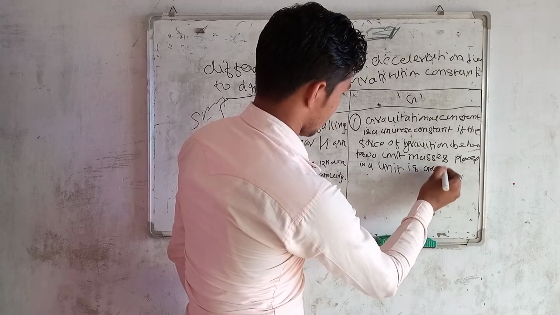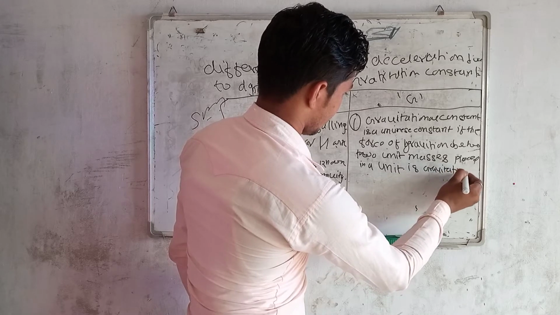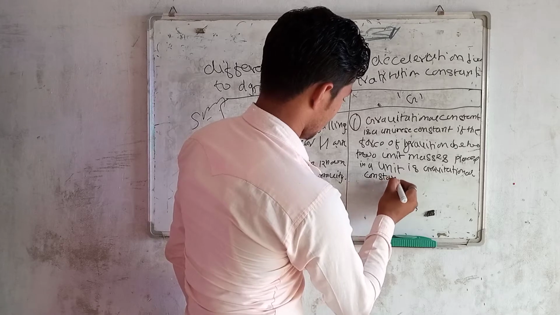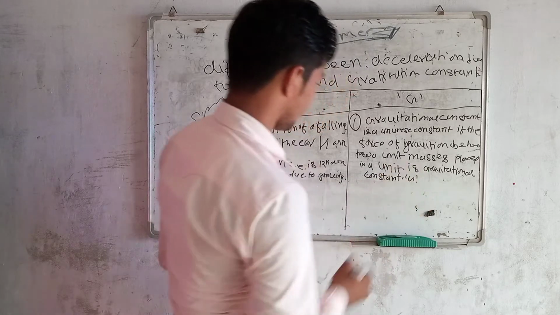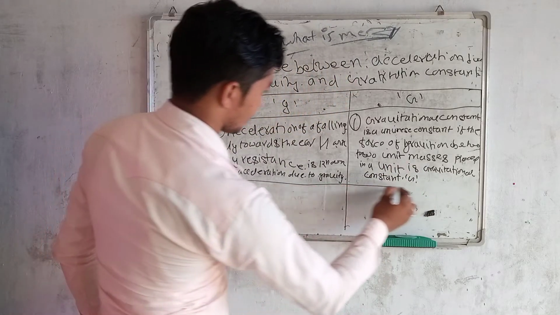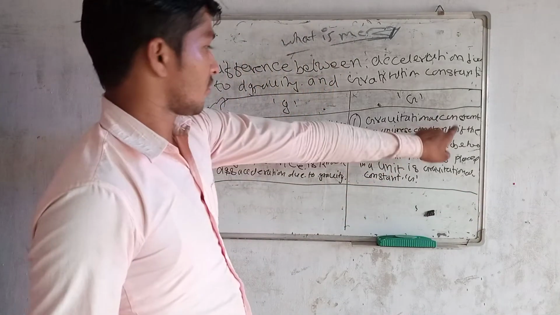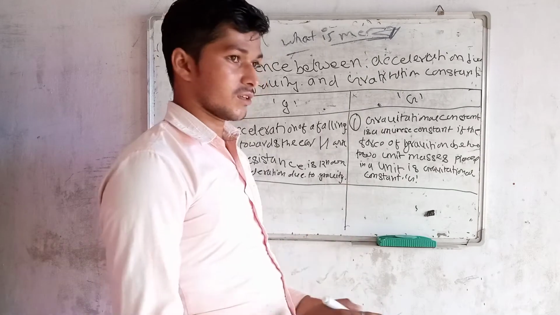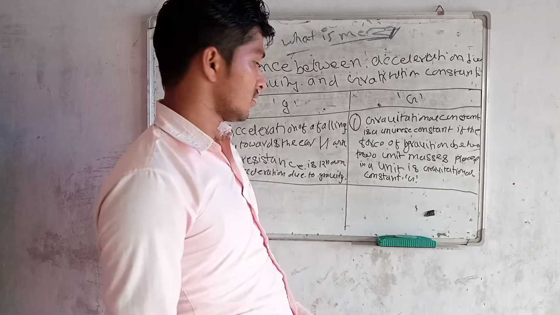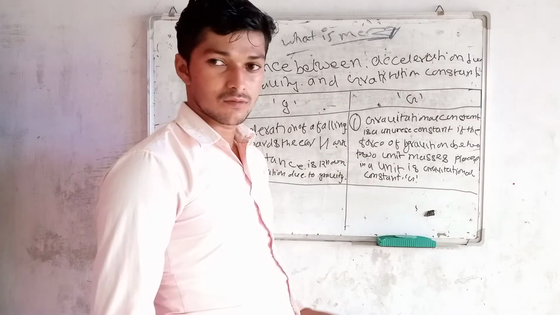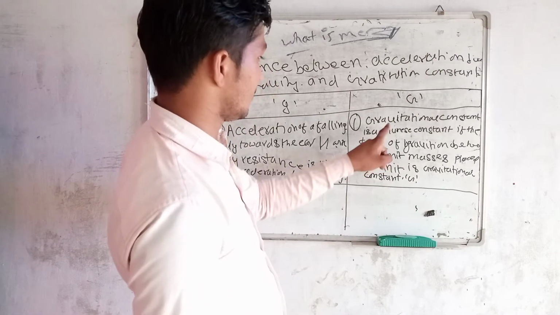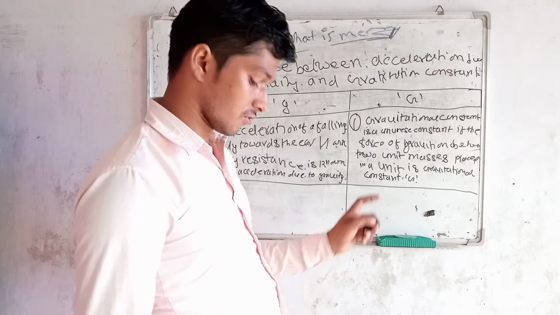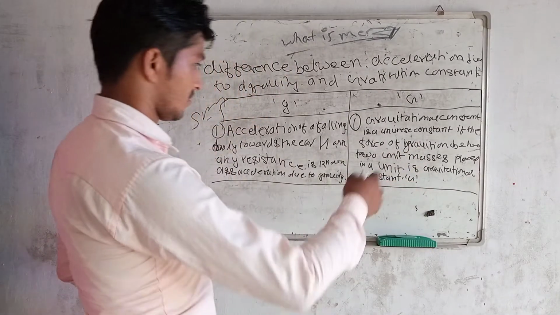Gravitational constant means two equal bodies whose masses are 1 kg each and their distance is 1 meter apart. You know gravitational constant is always constant forever. It does not change from place to place.